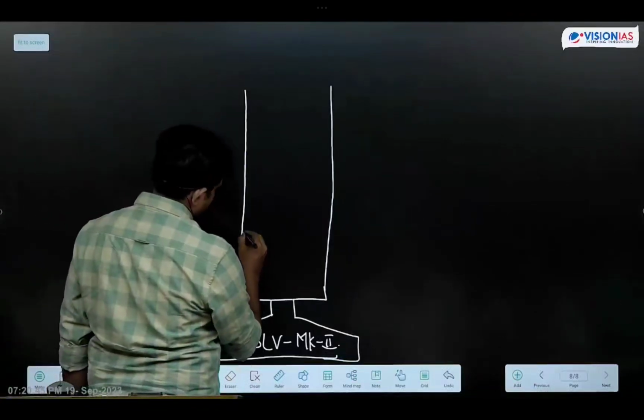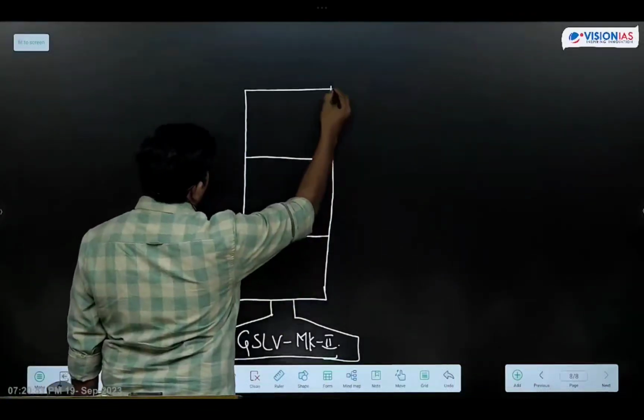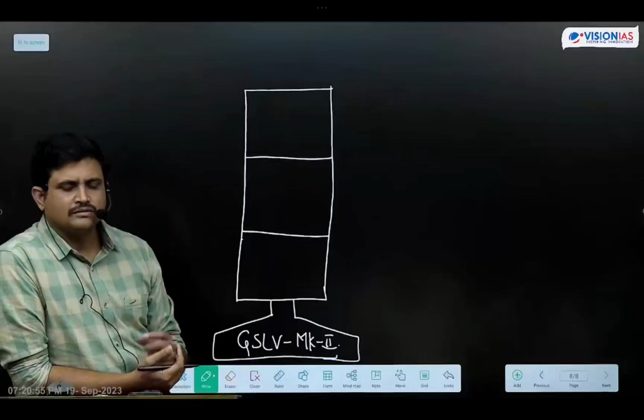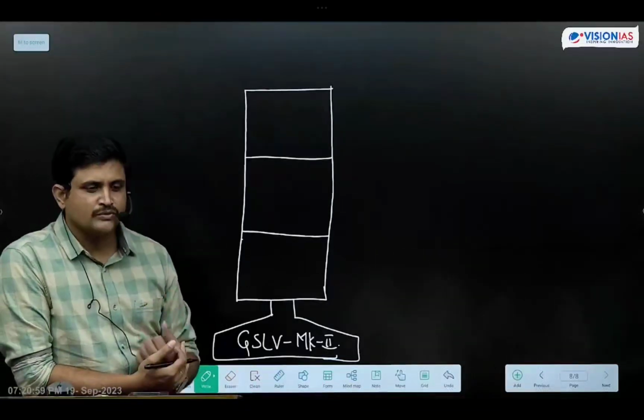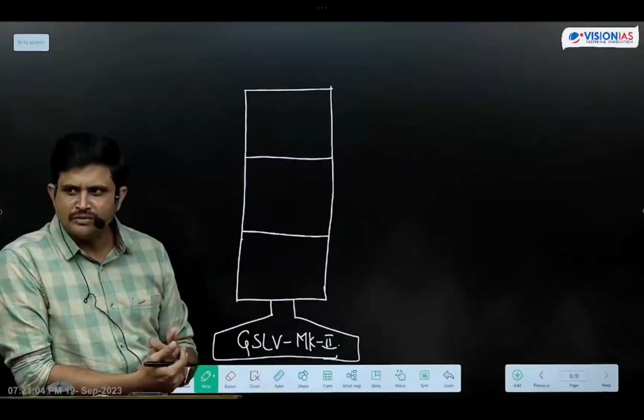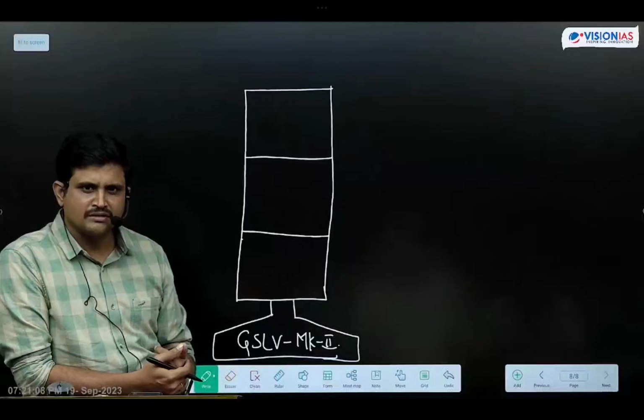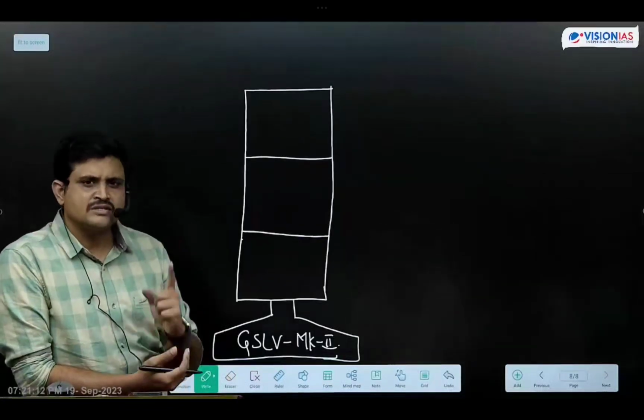GSLV means what type of rocket? What is the full form of GSLV? Don't say geostationary. Only use geosynchronous. Why, I will explain it. So everywhere when you write GSLV MK2 or GSLV MK3, remember that it is geosynchronous satellite launch vehicle.